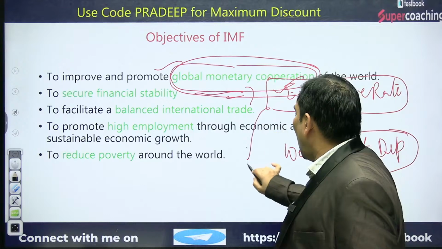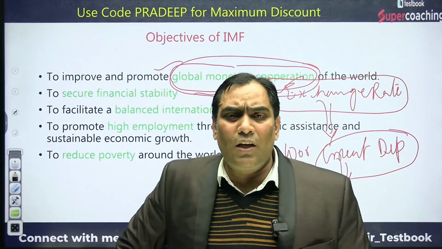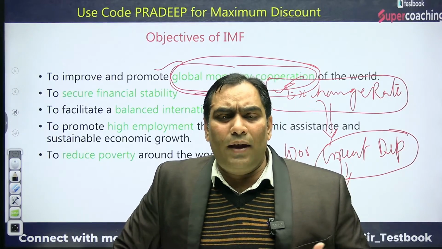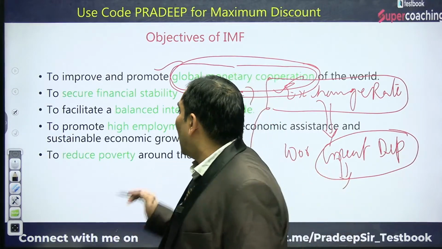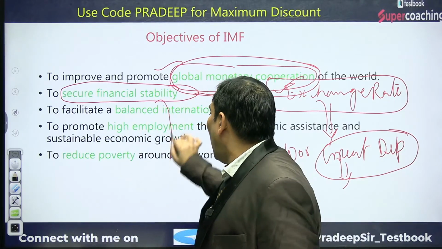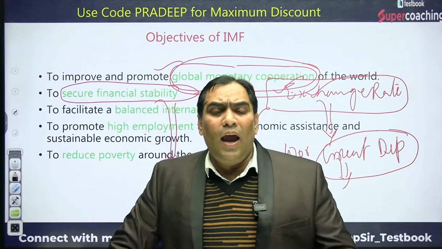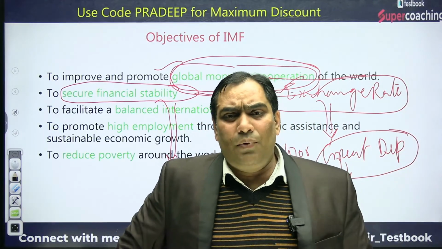So now the objective of the financial institution, the International Monetary Fund, was to have financial stability, just to have stability in the exchange rate. And how they establish the exchange rate stability, we will discuss when we discuss the functions.